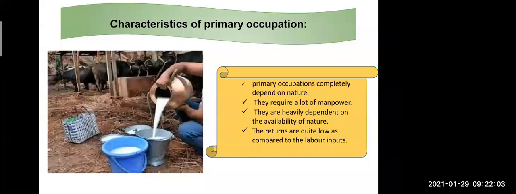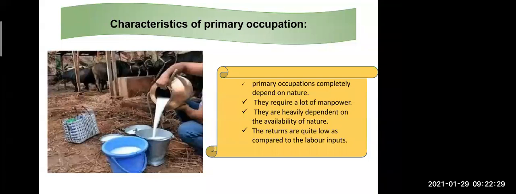See, while doing any type of primary occupation like cutting of wood or fishing also you saw, there were many men standing over there. Then we saw about the papad business. There also you saw that many women were making the papad. They are selling in the market. So for the primary occupation, manpower means what? The people whom we need more in the primary occupation for doing a particular work.